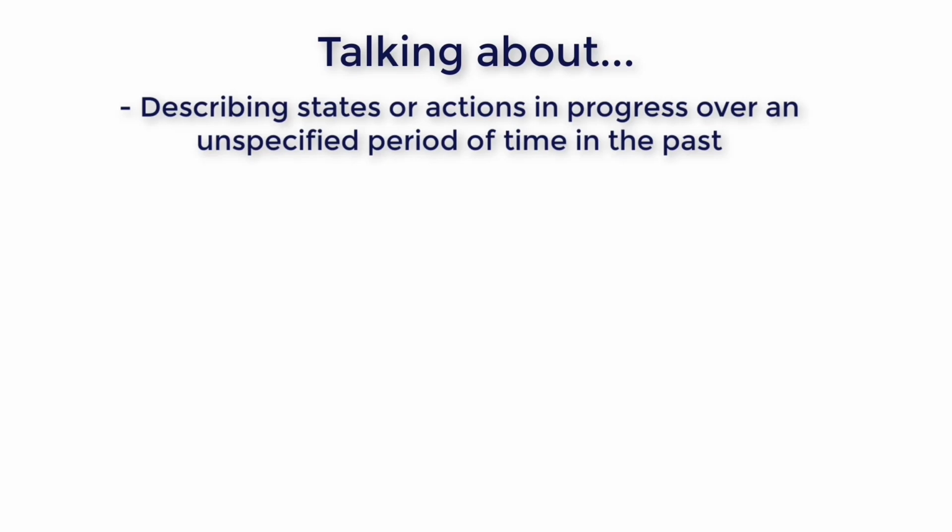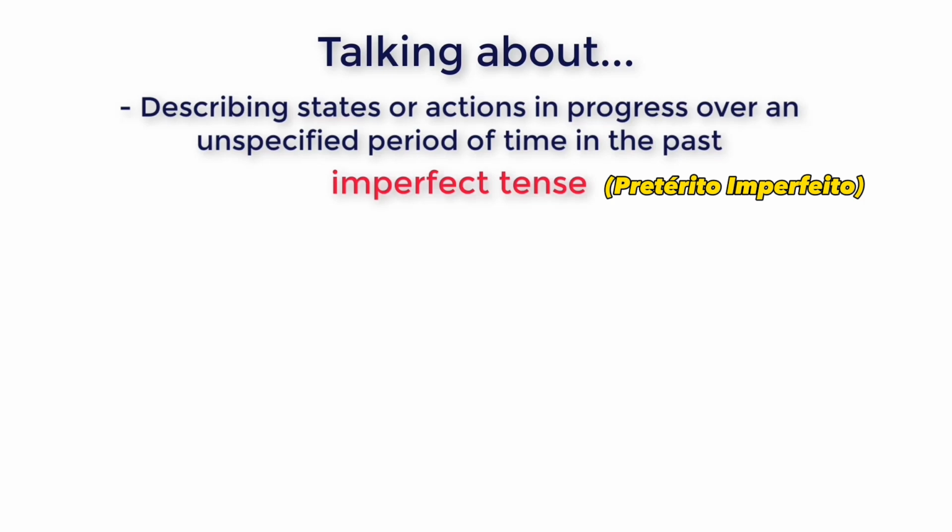So now let's see how to describe states or actions in progress over an unspecified period of time in the past. Again, we're going to use the imperfect tense. So here we're using the imperfect tense to describe states that set the scene or actions in progress in an unspecified period of time. Some examples here to make it clearer.